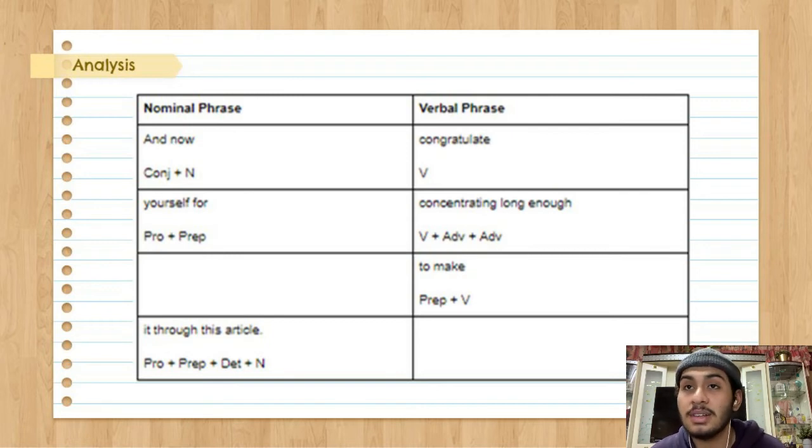On the verbal phrase again, to is a preposition, and make is a verb that makes it a verbal phrase. And the nominal phrase lastly, it is a pronoun, through is a preposition, this is a determiner, and article is a noun.